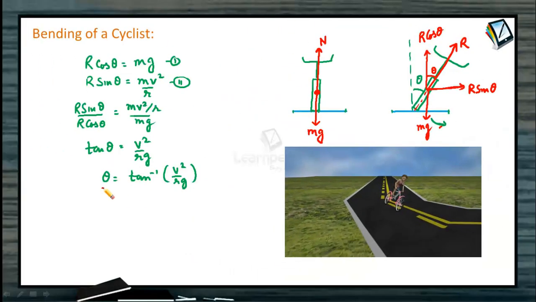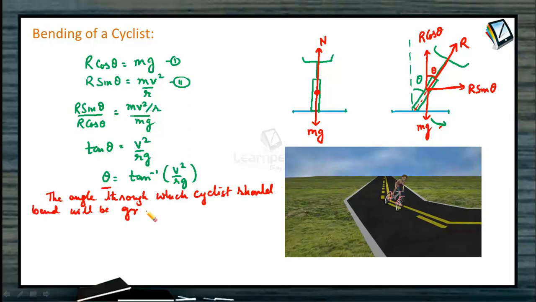It follows that this angle theta through which the cyclist should bend will be greater if the radius of the curve is small. That is, if the curve is a sharp curve, the cyclist has to bend more. Secondly, the velocity.